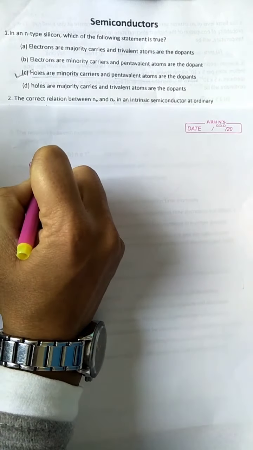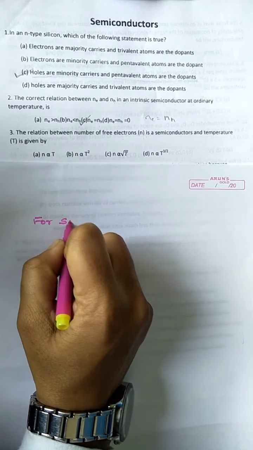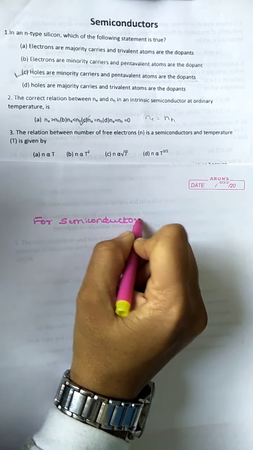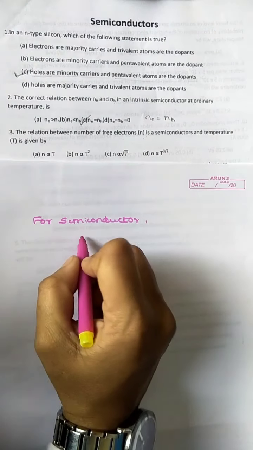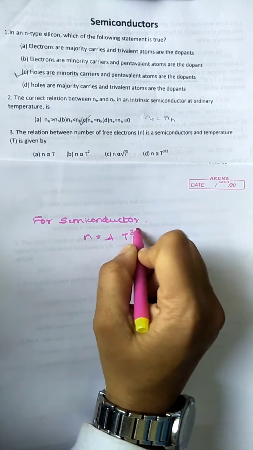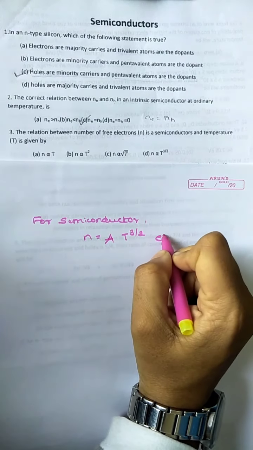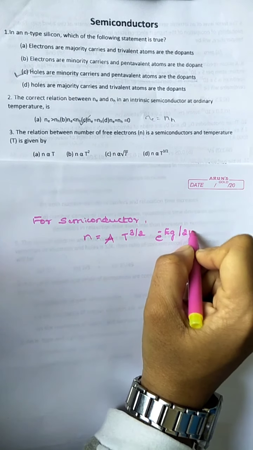So let us also solve here. For a semiconductor, n is equal to A to the power of 3 by 2 into exponential of Eg by 2kT.